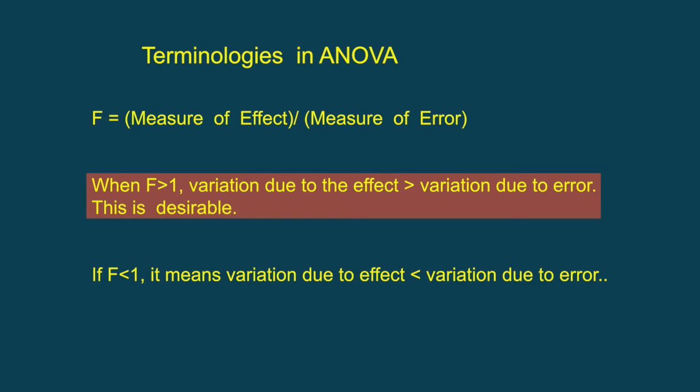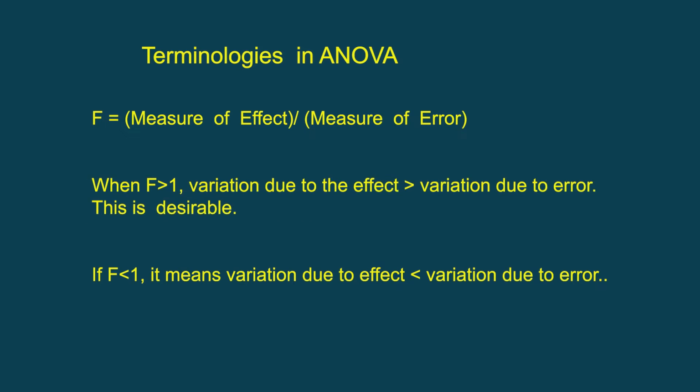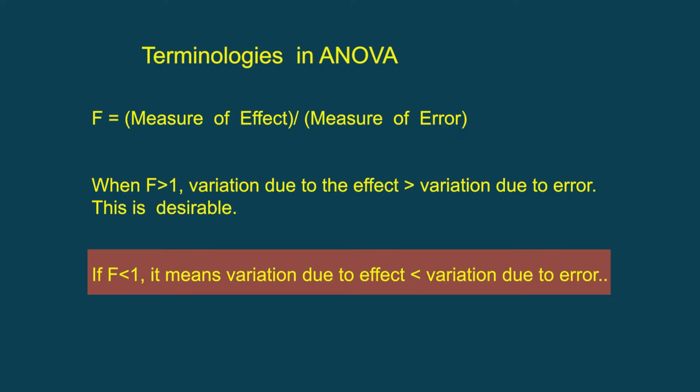As a result, the explained variation will be more, and that will speak good about the model. Otherwise, if F is less than 1, then the measure of error will offset the measure of effect, and that will reduce the significance of the model. Next, we move on to the sum of squares. These are very important terminologies in the context of ANOVA.